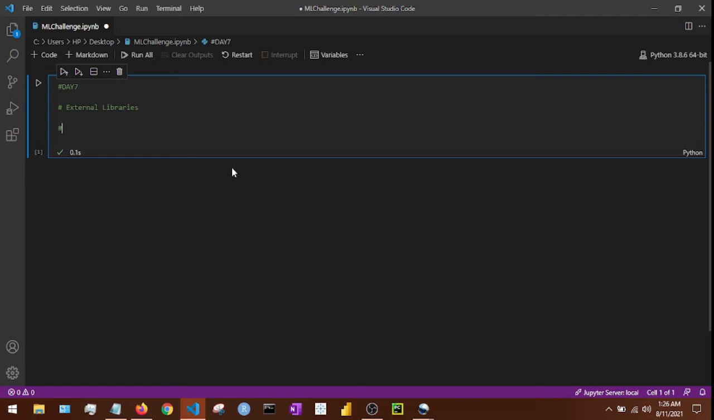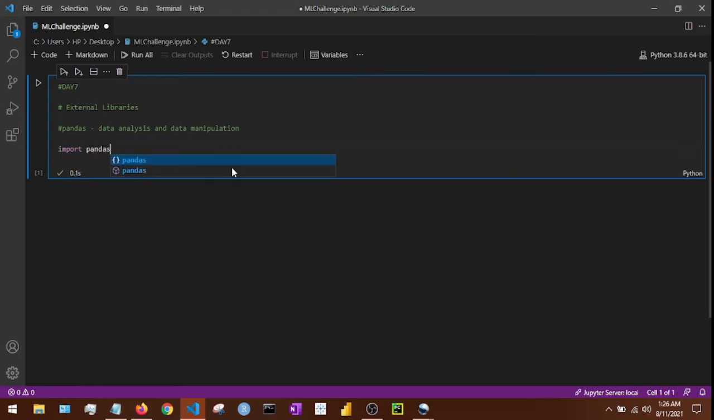So one of the libraries is pandas. This is used for data analysis and data manipulation, right? So let's say if we need to call this library into our code, we say import pandas as pd. This pd is just an alias. It's not like you need to use pd all the time. You can use ab also, but it's just a really common and popular convention, so we use pd.